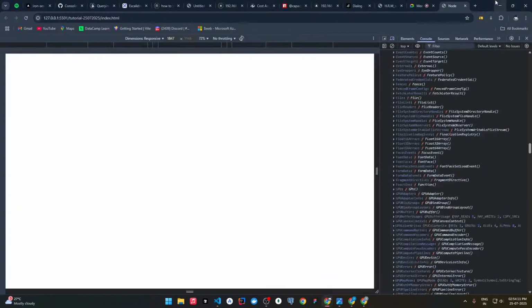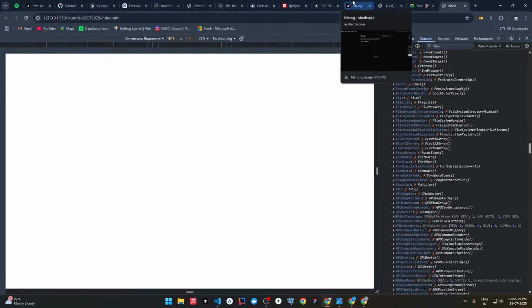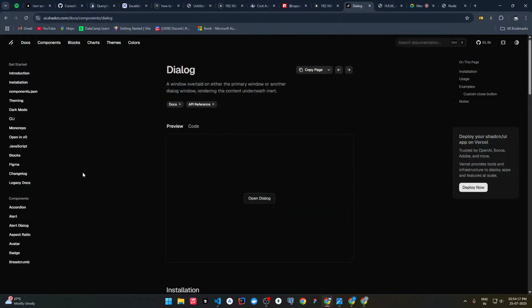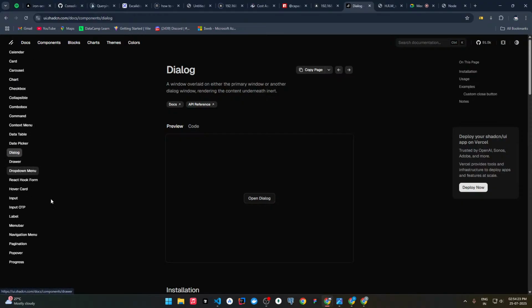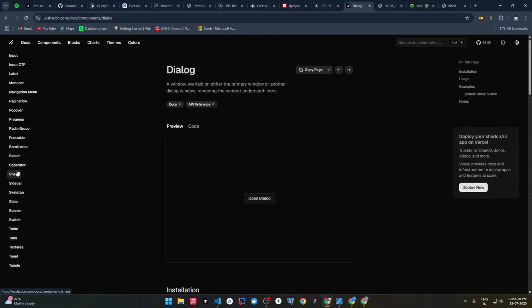But in Node.js frameworks like React, we already have this created. We can directly integrate it, like the sidebar.